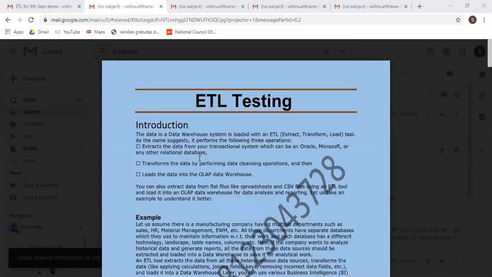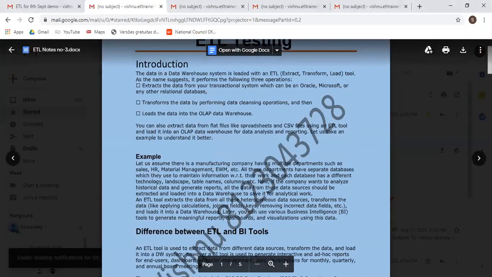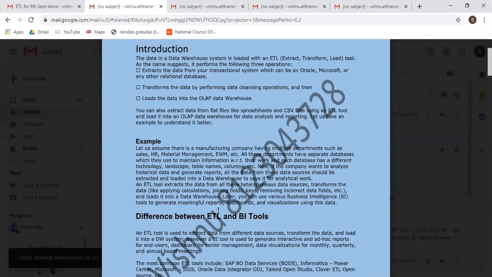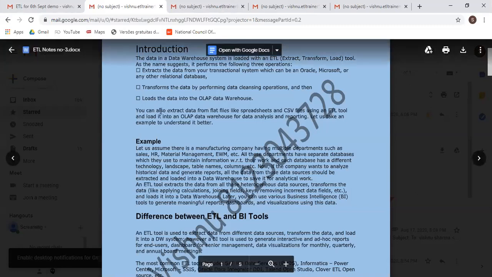Now the next is an example. Just assume there is a manufacturing company having multiple departments. Just imagine that you are working in a company. In every company there are different departments, like sales department, marketing department, networking department, HR department, and so many others. One day you get a requirement from your manager: can you please give me all the data from all the departments?